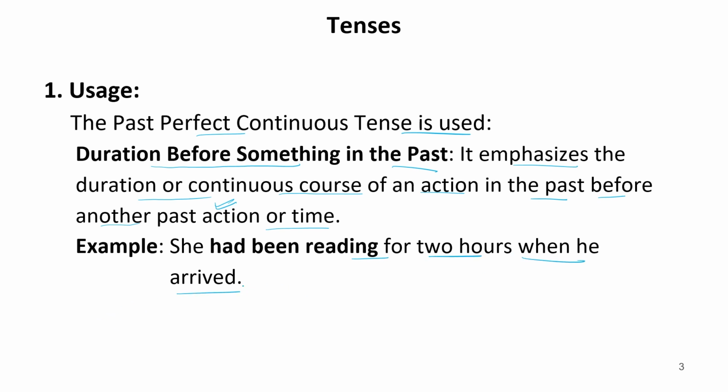So the clause when he arrived shows the time is of the past. And at that particular time, when this person arrived, it had been only 2 hours that she had been reading the book. So she had been reading for 2 hours. It means at this point of time, her 2 hours of reading were completed. So this shows the past perfect continuous.